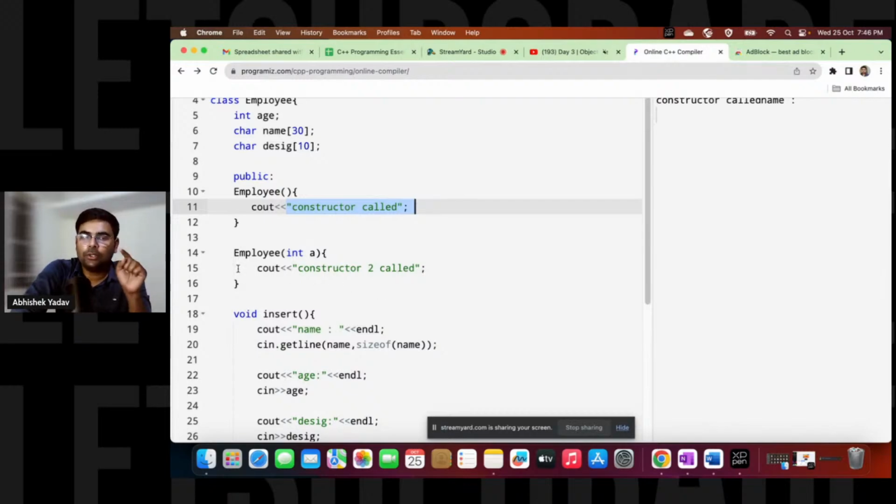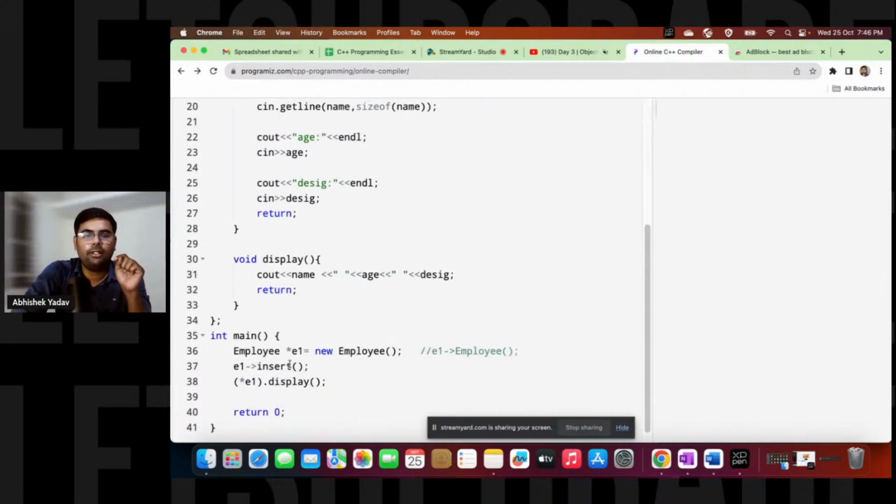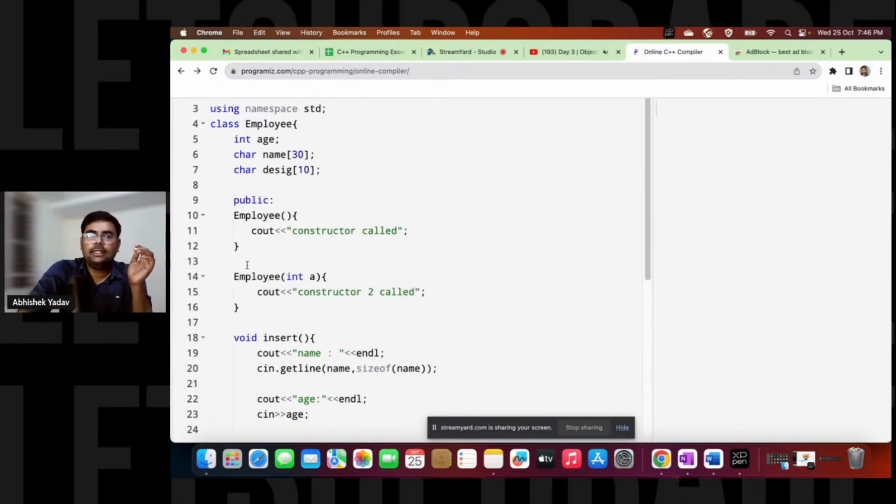And now if I have to execute the parameterized constructor also, then what will I do? I have to now create the parameters here, right? Let's assume the parameter is 34, right? This parameterized constructor is expecting an integer input, right? Here you can see the parameter is of integer type. That's why I'm passing 34 here, right? Let's see now.